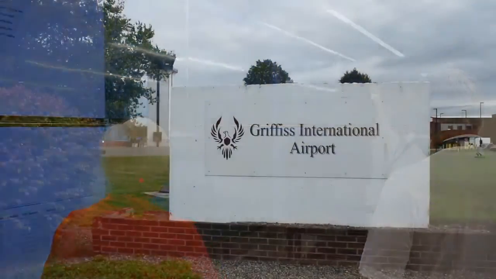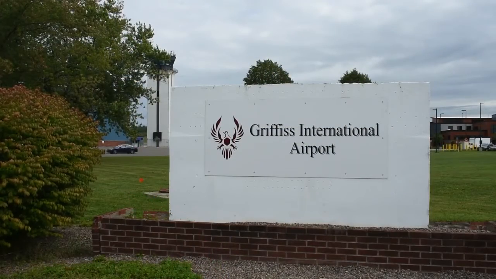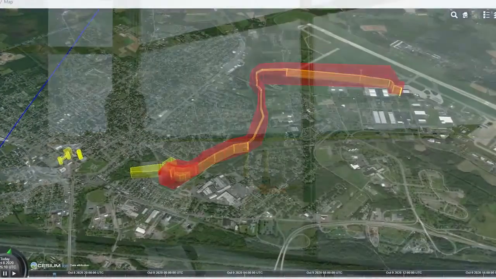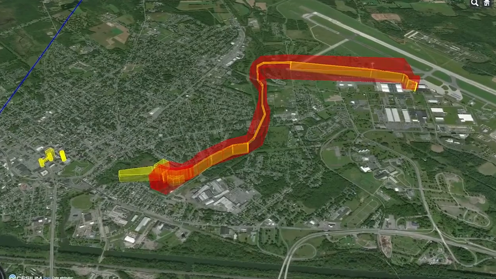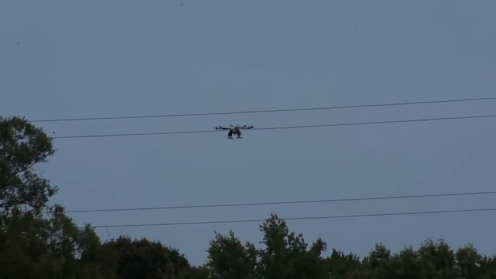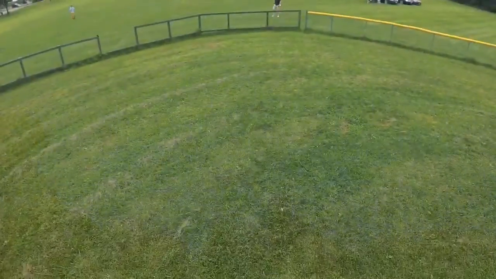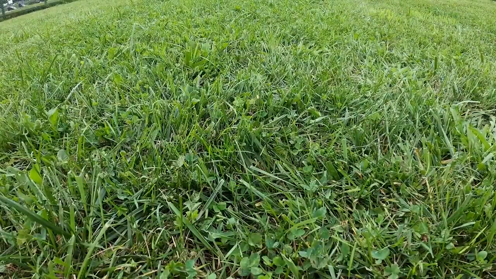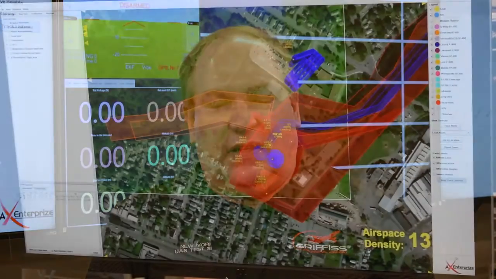This entire flight was flown from our operations center that was located 3 miles from the actual softball field. Because of the long distance of the link, it was flown over an LTE connection and flown down to the ball field carrying a first aid kit. It takes approximately 15 minutes to get down to the ball field from the New York test site, and that aircraft enters that particular airfield area.